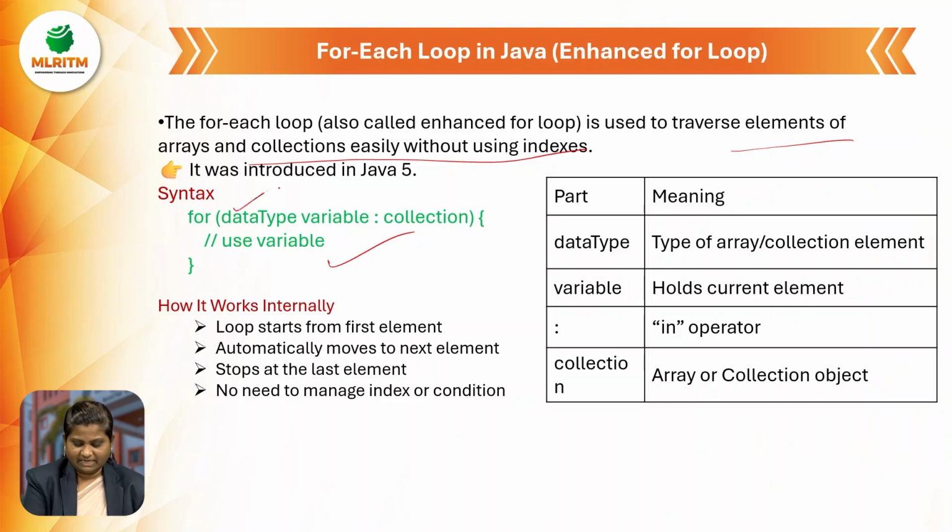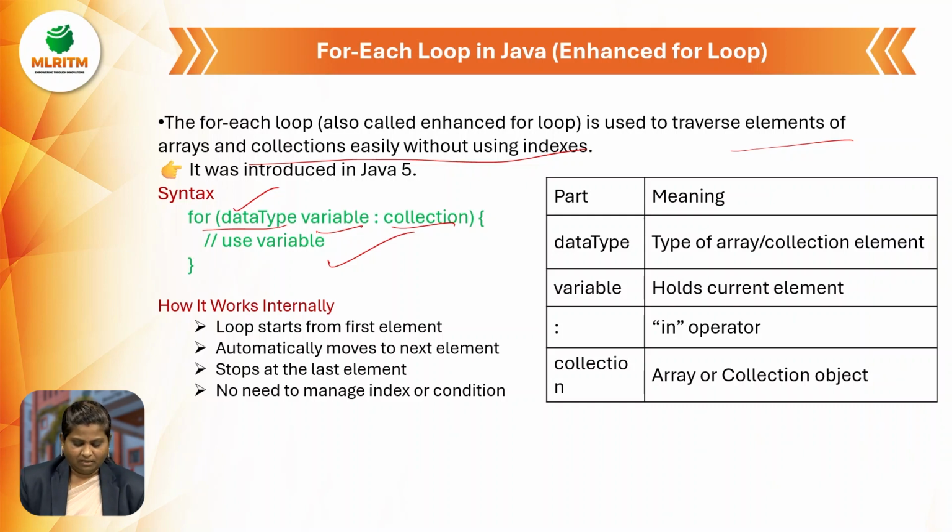Here the data type is whatever the variable consists of, either int or float or double. We need to give the variable's data type. And the variable is what holds the value. And the collection is nothing but the array or collection of objects, whatever we give, the values we are giving to the variable.